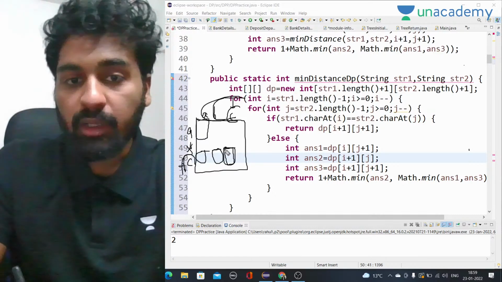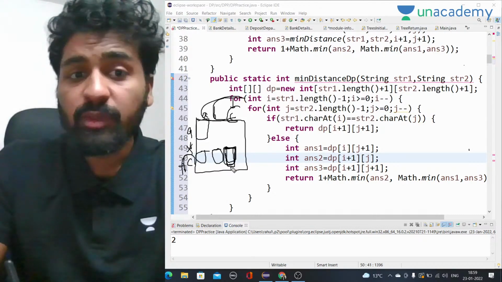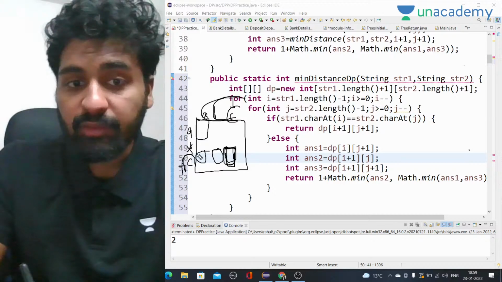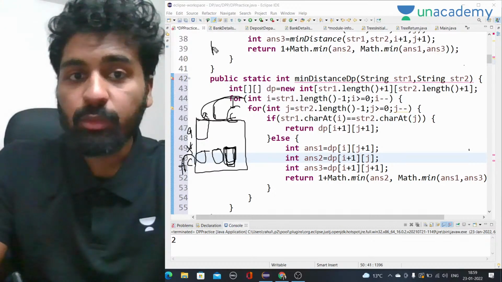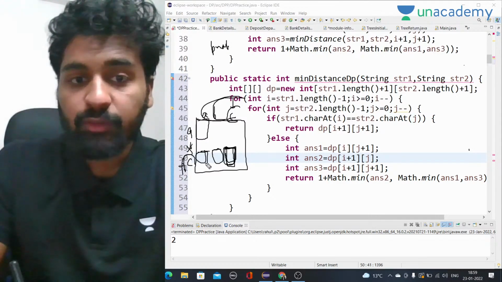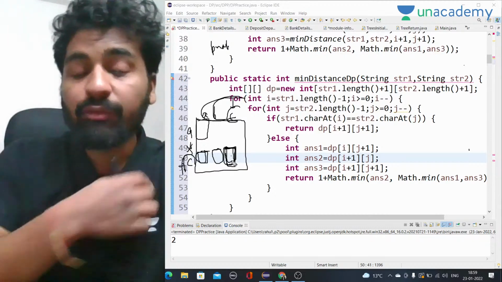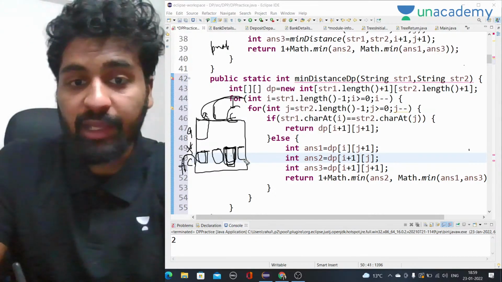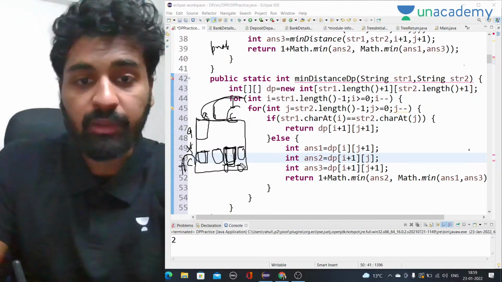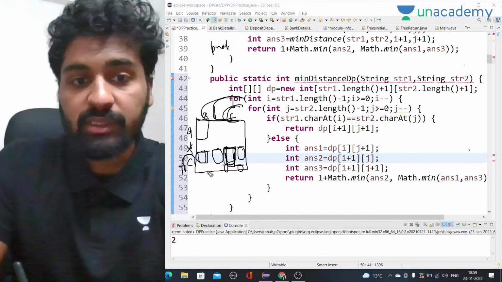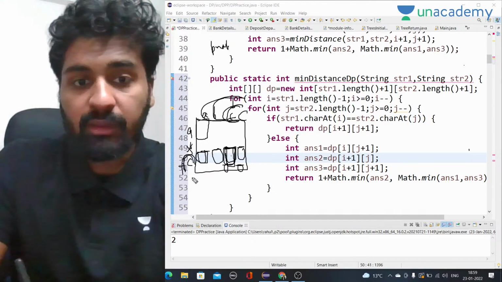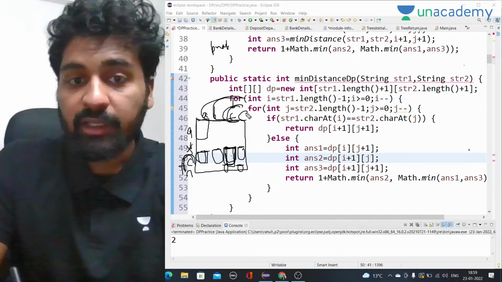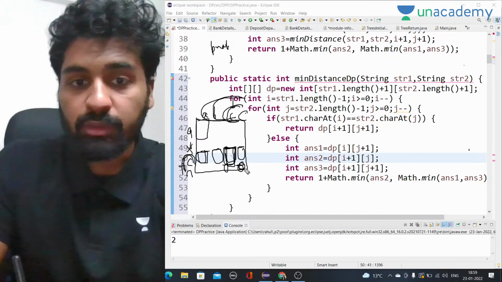Sometimes we cannot start from here; we have to start from somewhere else. We will do that question tomorrow, knapsack 1, where we will start from a different place. So we have to think about where we can start from and why. Here I know all the 3 answers, that's why I can start from here. Here we have C, here we have C, here it is empty, here it is empty. If both are empty, the answer will be 0. So this will be 0.